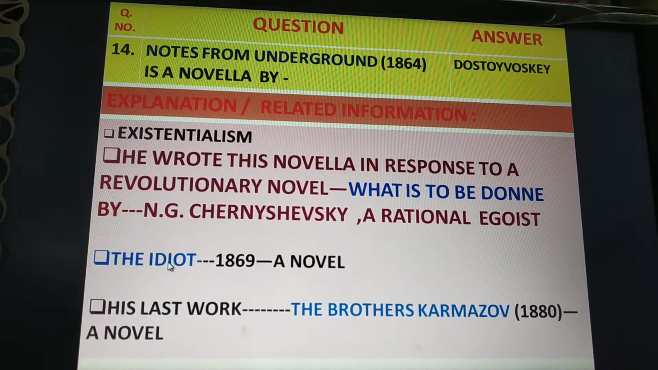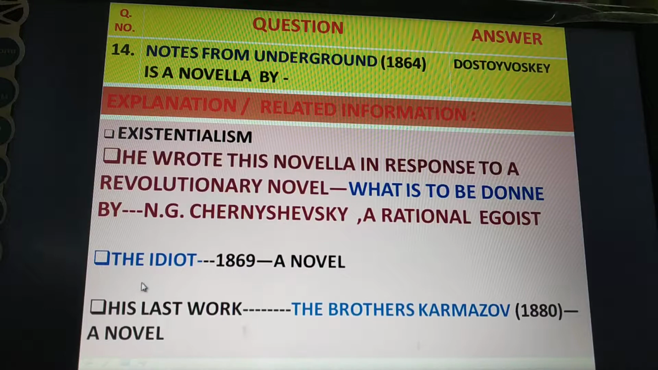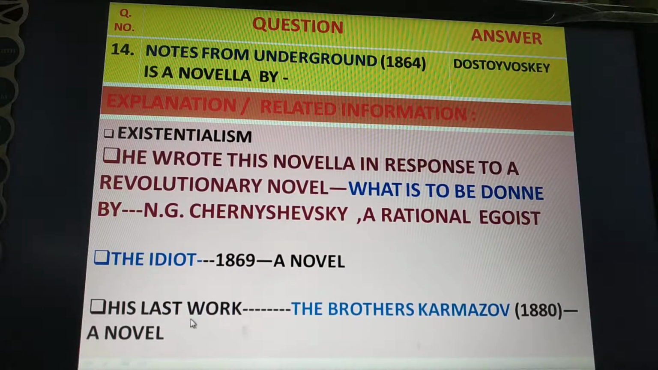The Idiot was published in 1869. It is a novel written by Dostoevsky. Dostoevsky's last work, The Brothers Karamazov, was published in 1880. It is a novel.